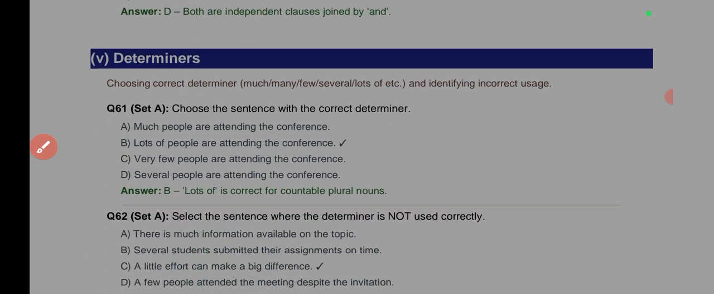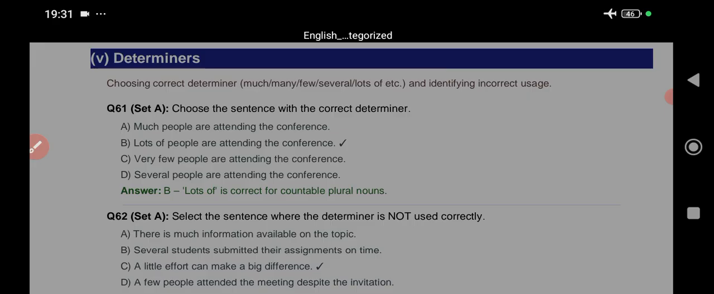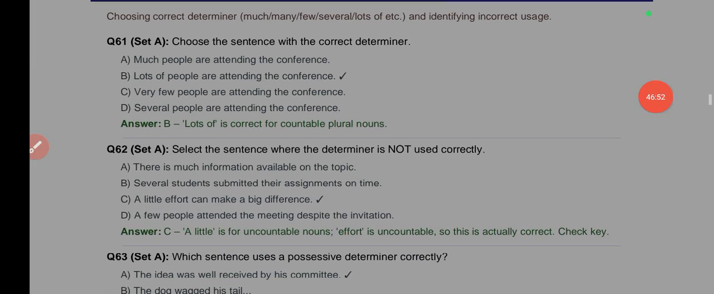Choose the sentence with the correct determiner. Much people are attending the conference. Lots of people are attending the conference. The answer is lots of people. We use lots there because it is countable. Much here will be for uncountable nouns, non-count nouns. Here, for countable plural nouns such as people, you use lots.